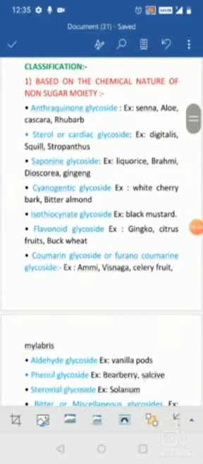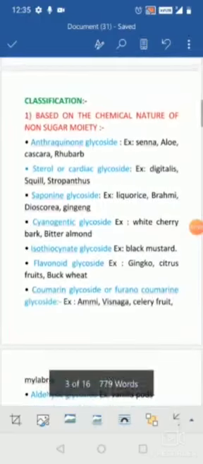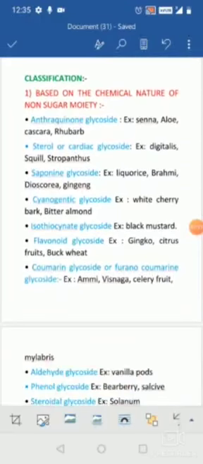Okay, so depending upon the non-sugar moiety, we are going to categorize the glycosides into various types. That is the anthraquinone glycosides, again the examples senna, aloe, cascara, rhubarb, and the steroidal or the cardiac glycosides. They have an action on the heart, hence they are known as the cardiac glycosides.